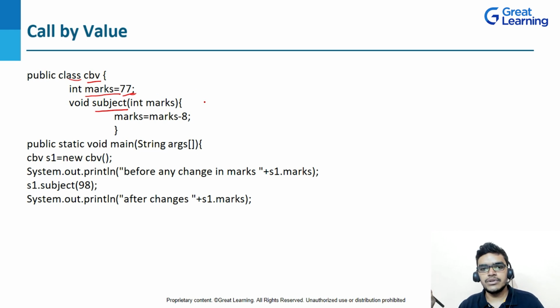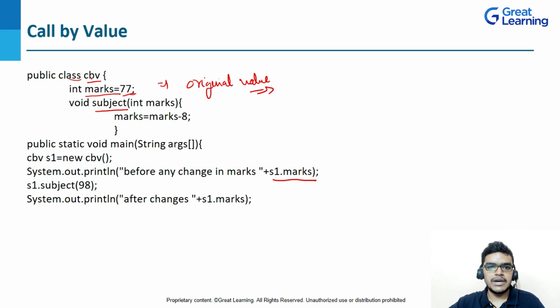Now, as I told you, this is my initial original value, right? Now what I will do is create a main method, then create an object of this class, and after that I will write system.out.println and s1.marks. So my s1.marks will be 77 initially, right? But now, inside the method, this is s1.subject, I will pass the value as 98, right?